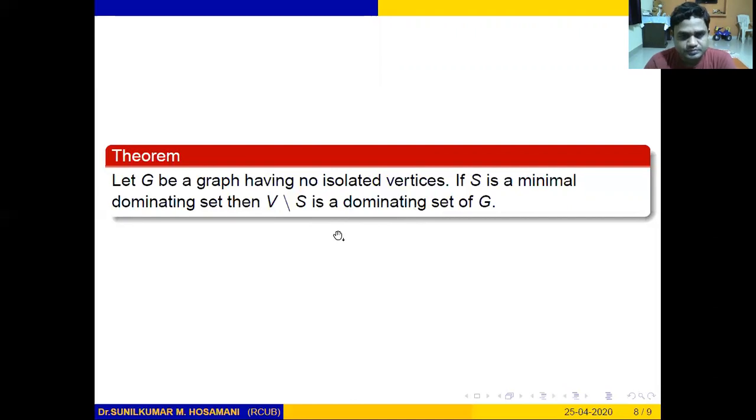We shall discuss applications of this theorem in my next video lectures.